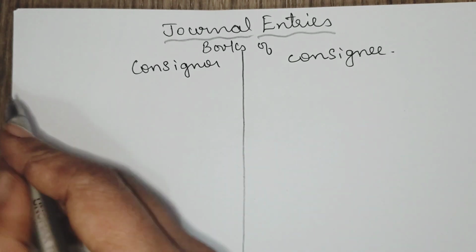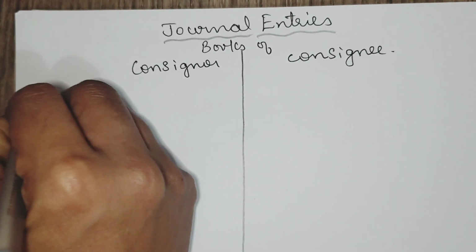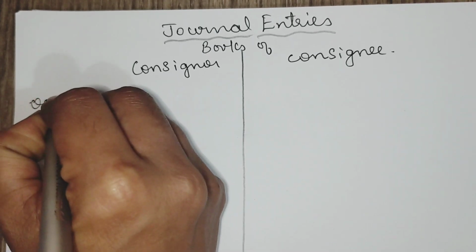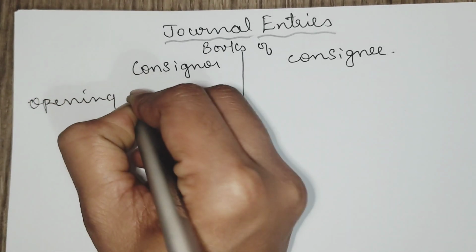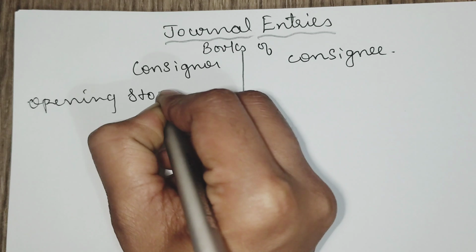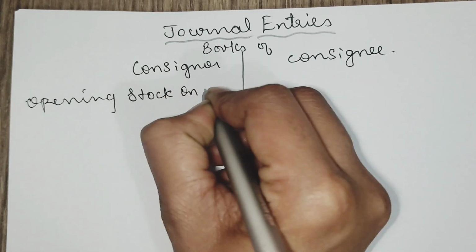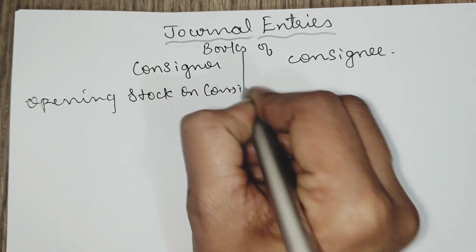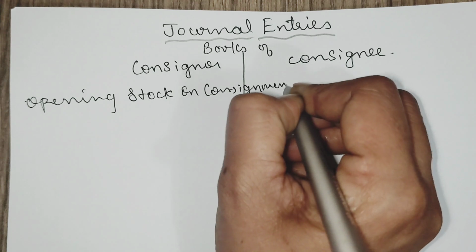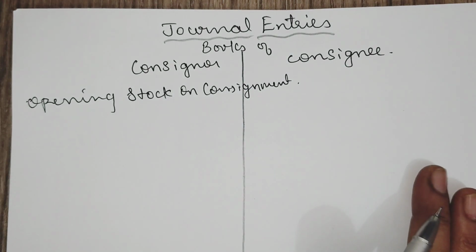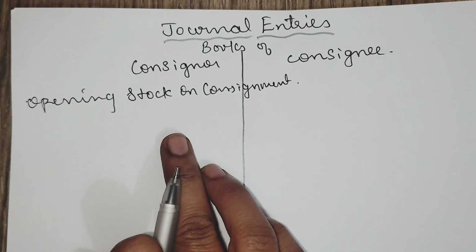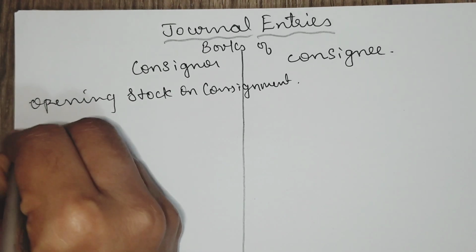So when he sends goods, the opening stock on consignment entry will come only in the books of consignor at cost.